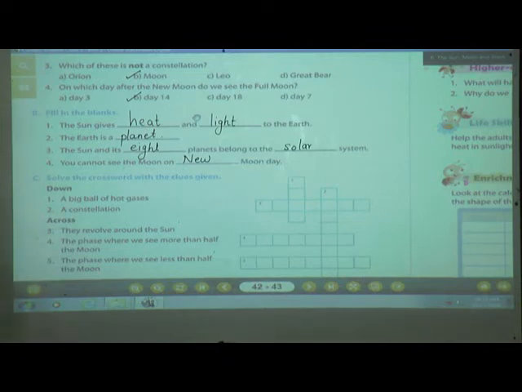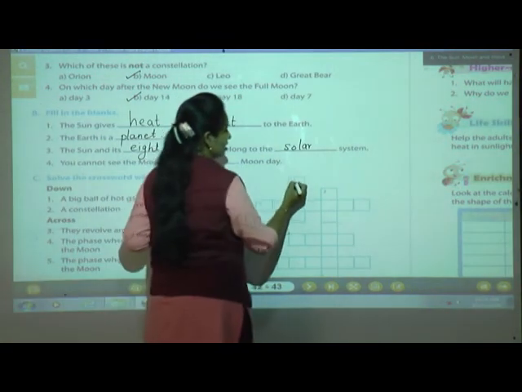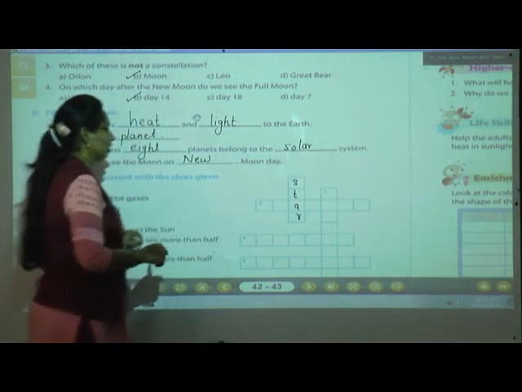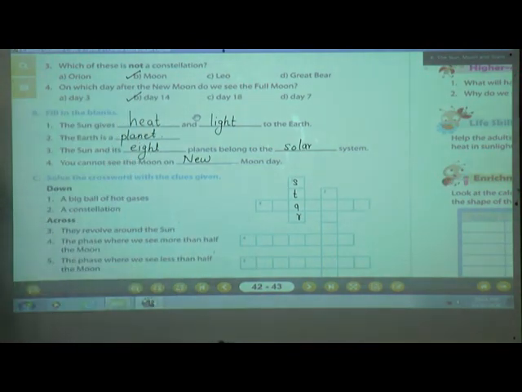Now the first one. A big ball of hot gases. What is a big ball of hot gases, students? It is a star. So write here S-T-A-R. First one they had given. Now a constellation. The second one they had given, and there are many boxes.